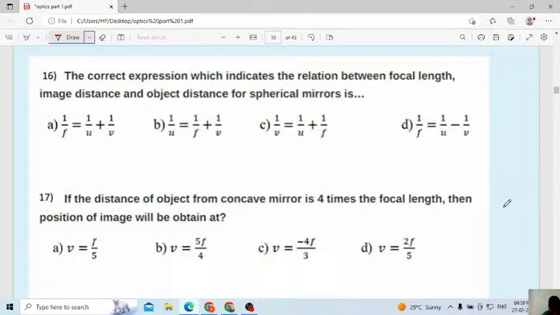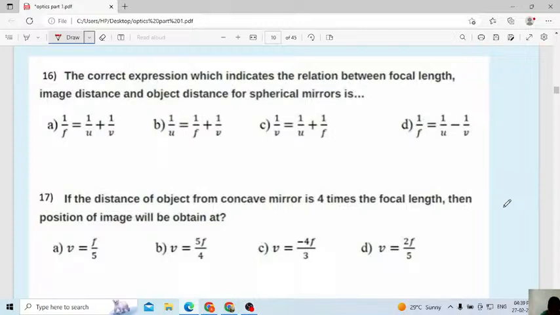Yes, tell me. Now only I told the formula. Tell me which formula is correct. Out of A, B, C, D, which one is correct? Answer me fast. Uma Devi is telling A. Remaining?